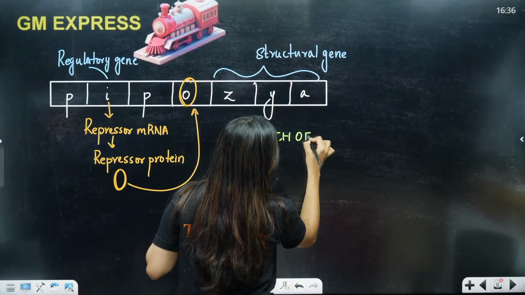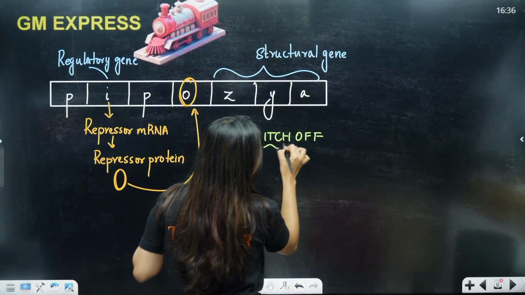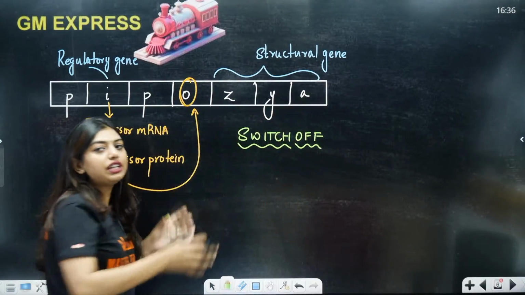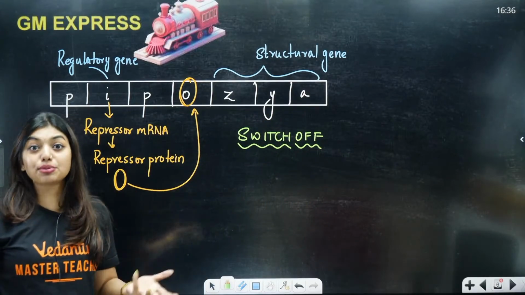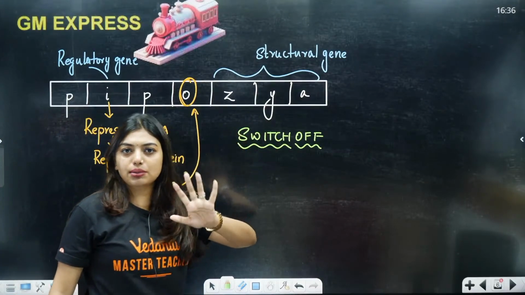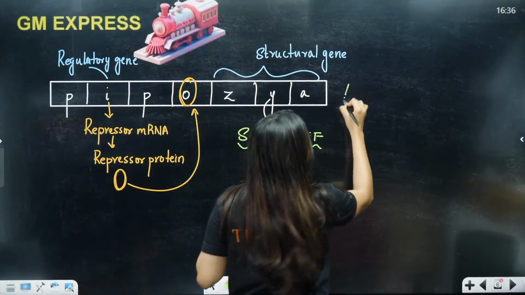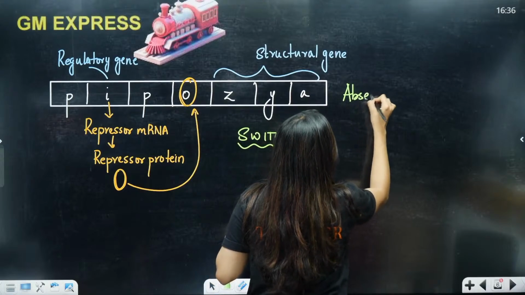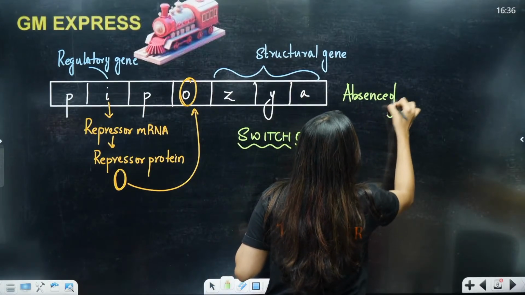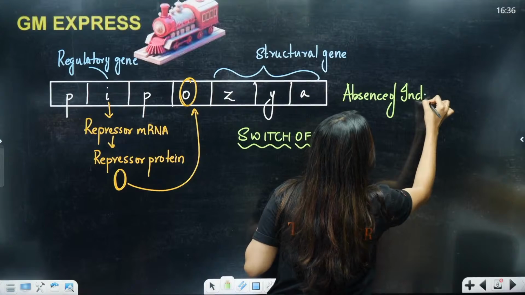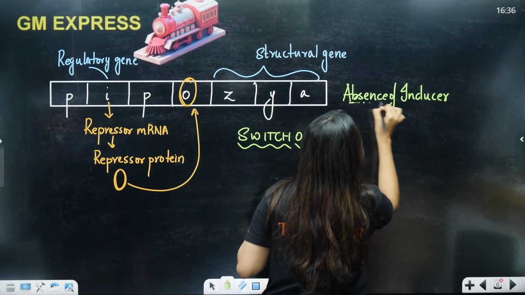Why is it getting switched off, students? Because RNA polymerase will not be able to move forward, because here we need to form the lac mRNA, right? Transcription has to happen. So here no transcription is going to happen. So this is happening in the absence of inducer. That means absence of inducer means what? Here the inducer we are talking about is lactose.